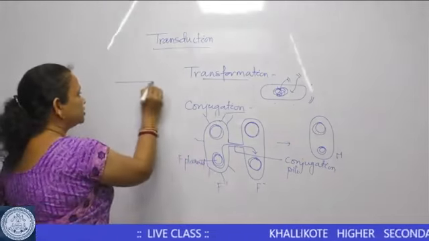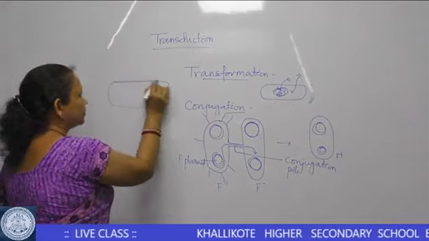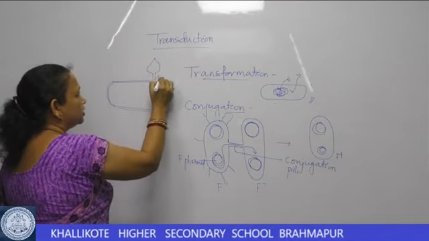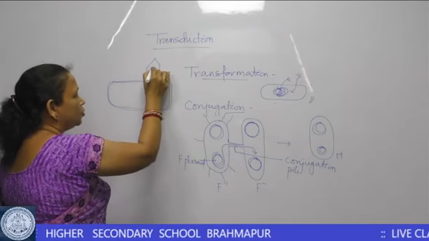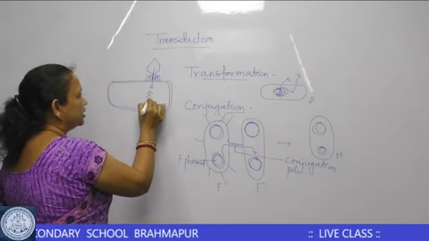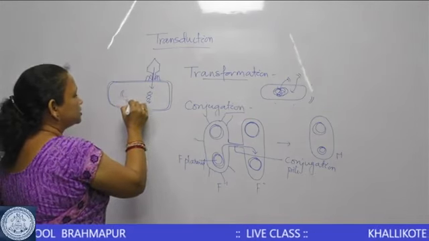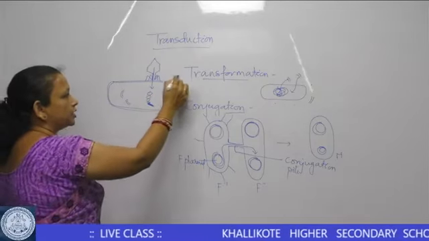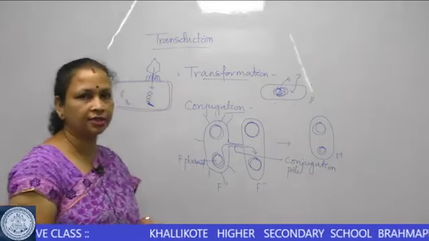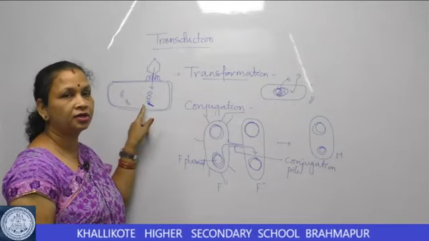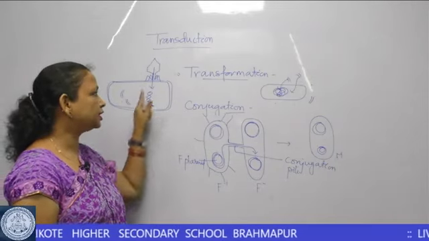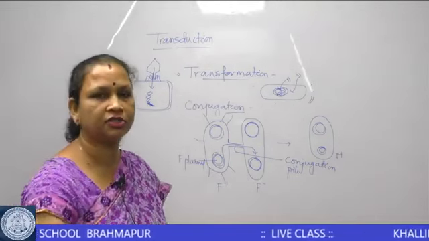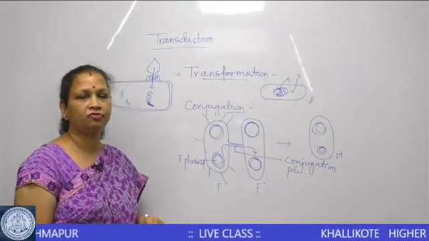So here, if this is a bacterium cell, this is a bacteriophage which infects the bacterium. When it inserts its DNA, the DNA may get some pieces of the bacterial DNA, and whenever this phage again comes out and infects another bacterium, it may transfer this segment of bacterial DNA to the recipient bacterium. So these are 3 different forms of genetic recombination in the case of bacteria.